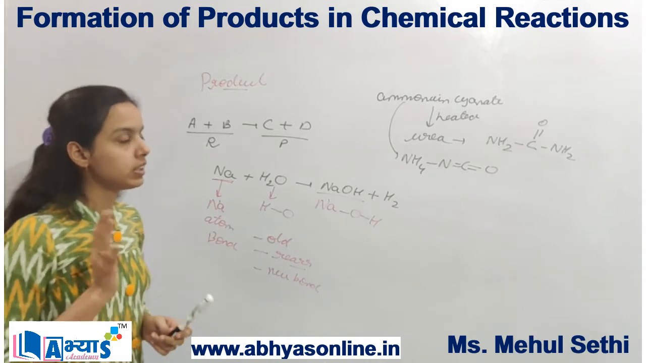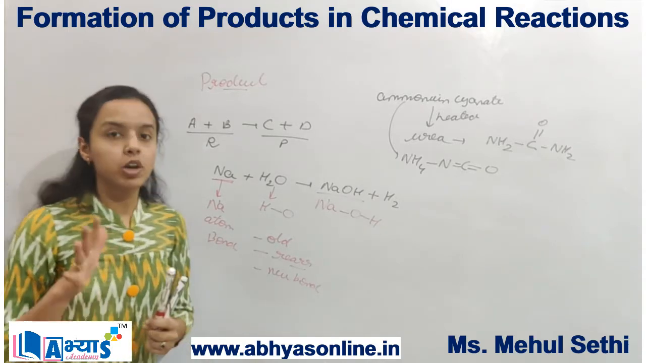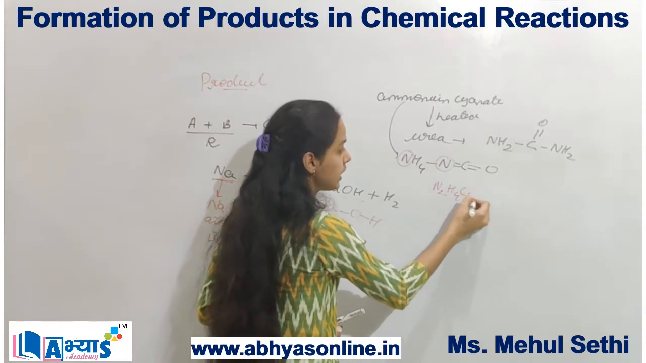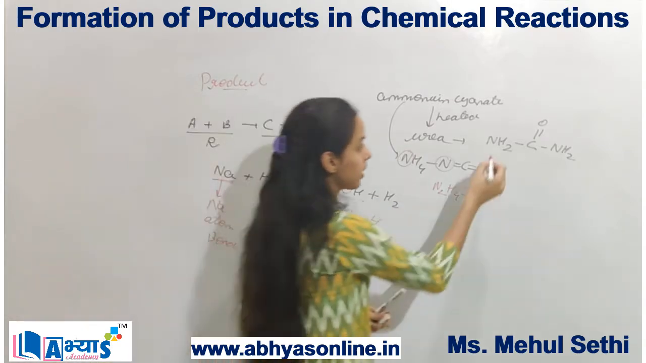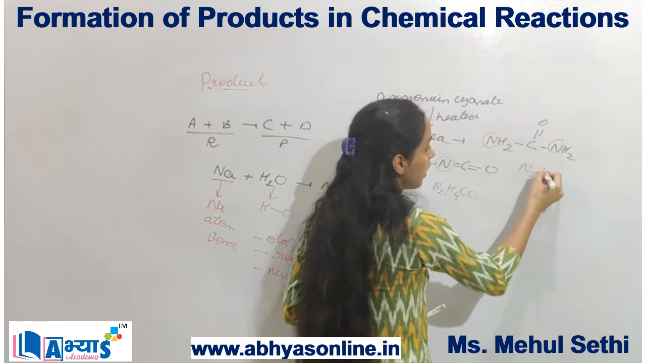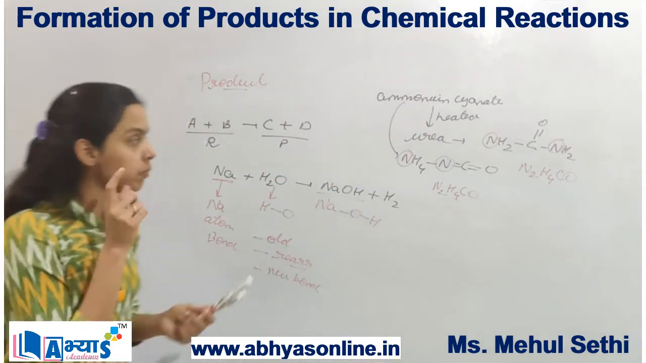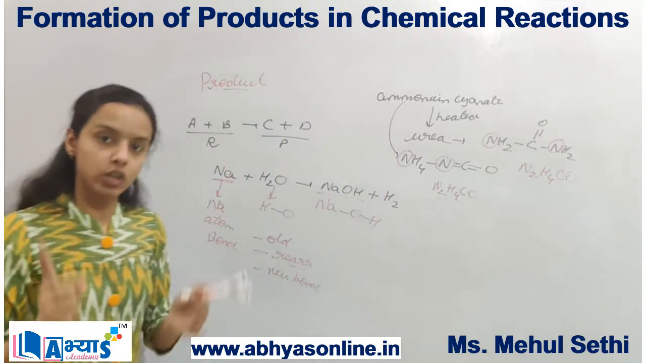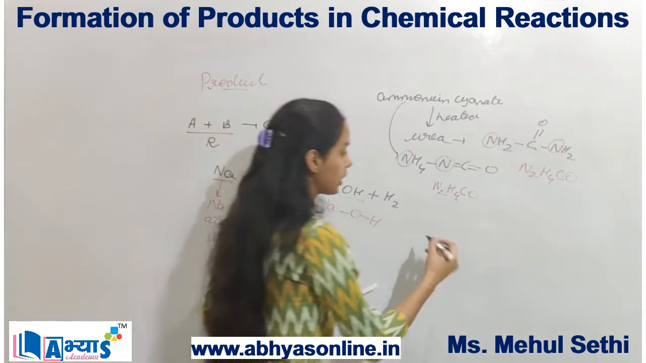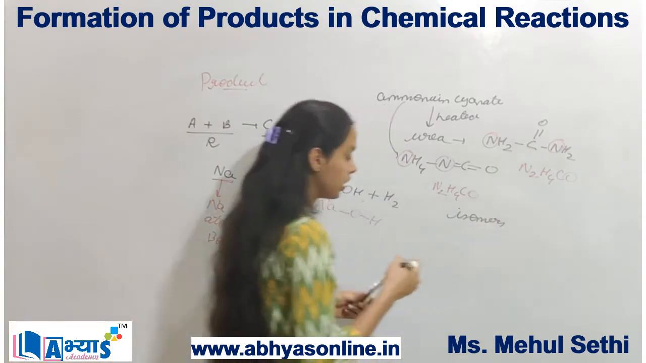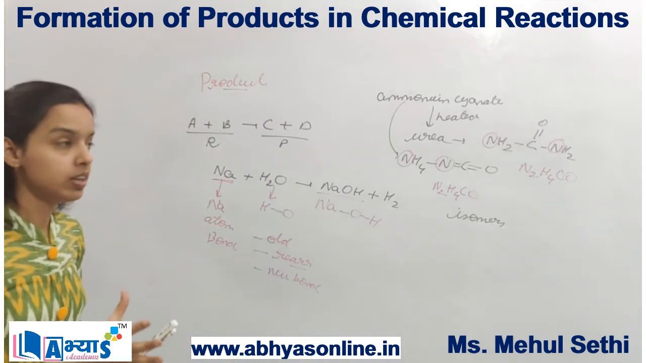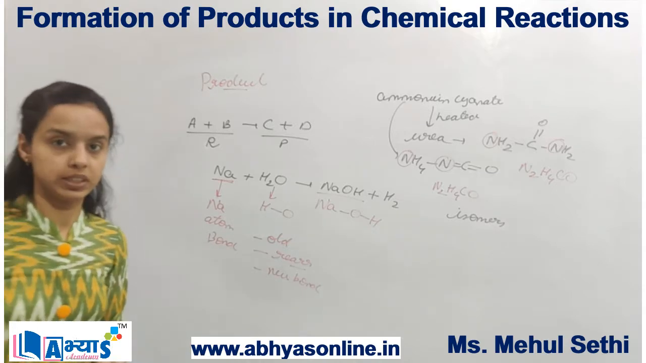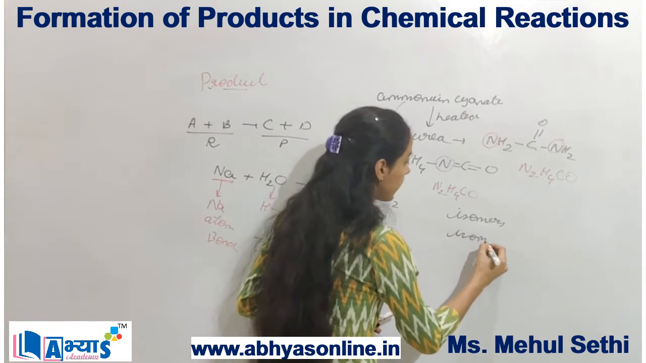Now if you clearly see these two types of compound, the chemical formula of ammonium cyanate will become N2H4CO and the chemical formula of urea will become N2H4CO. So basically both these types of chemical compounds have the same molecular formula, but they have different structures. So such compounds are known as isomers. So basically those compounds which have the same molecular formula, but different chemical properties and different structures are known as isomers, and such a process is known as isomerization.